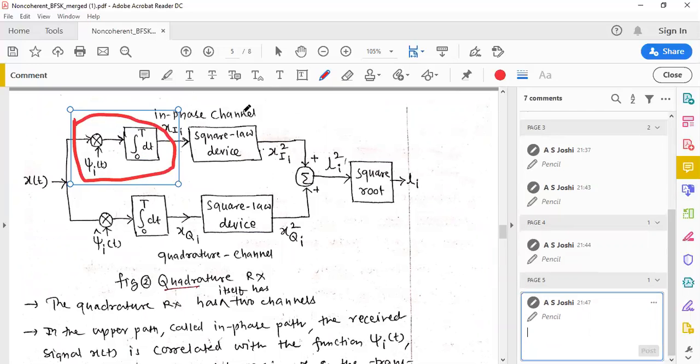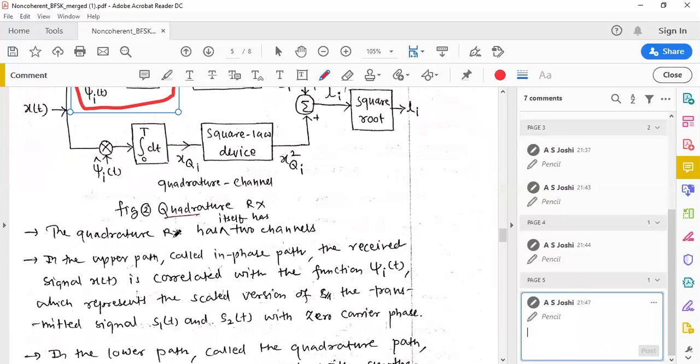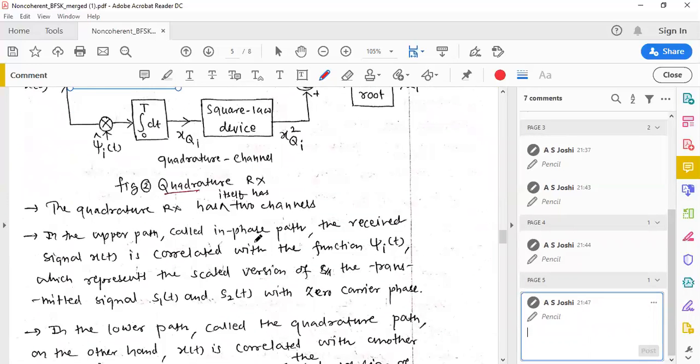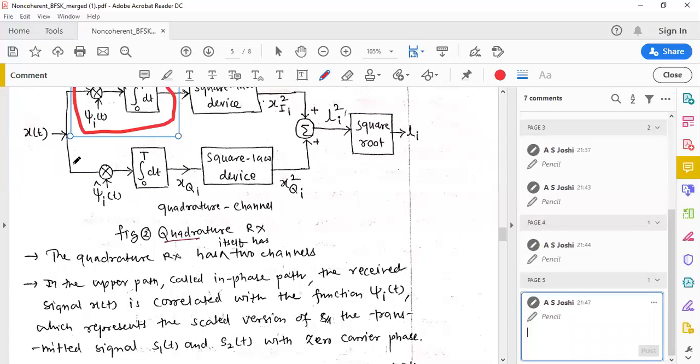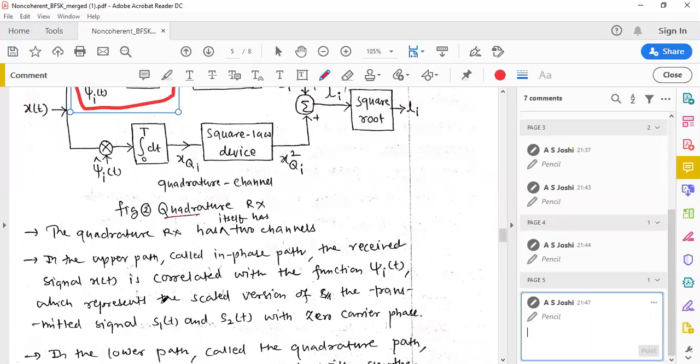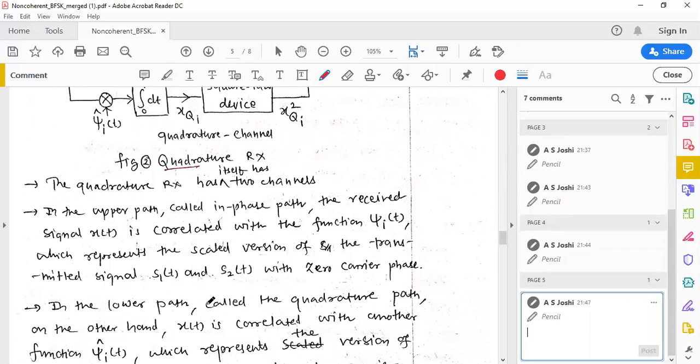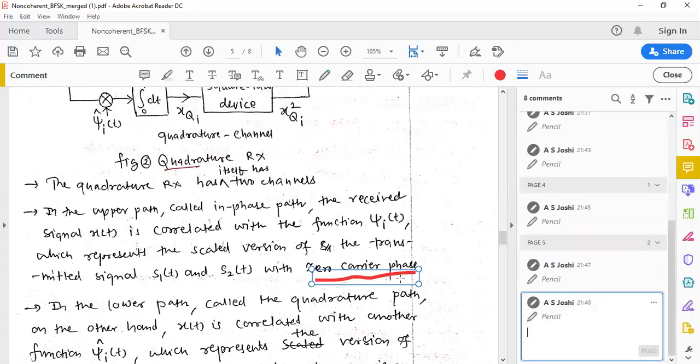One is the in-phase channel, the other is the quadrature channel. In the upper path, called the in-phase path, the received signal x of t is correlated with the function psi I of t, which represents the scaled version of the transmitted signals S1 of t and S2 of t with zero carrier phase.